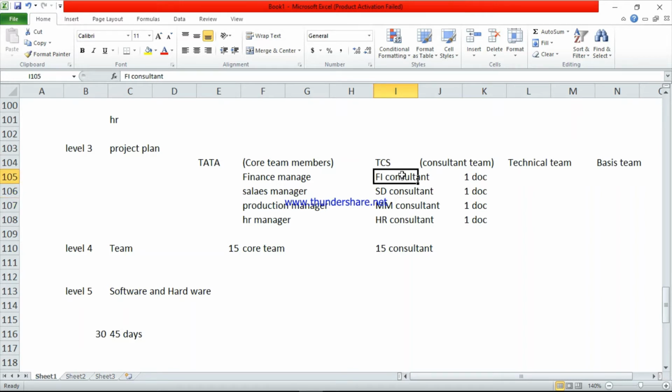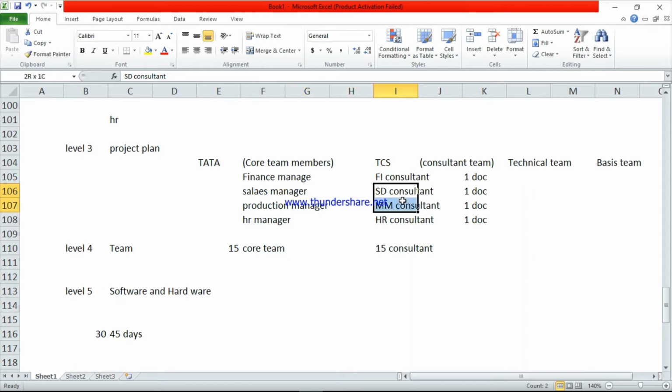Now take this example: the FI consultant will give the document to the finance manager. He is from the core team. He will cross check all the data. Likewise, the SD consultant will give the document to the sales manager. This is for verification purposes.